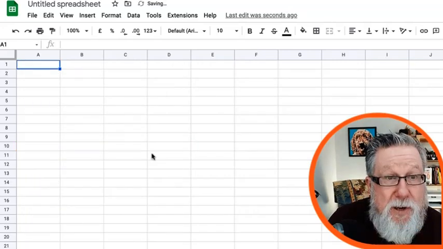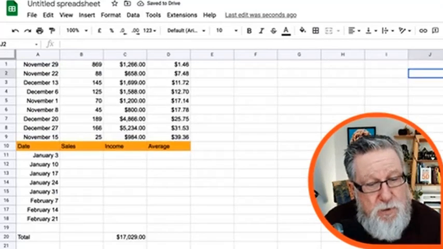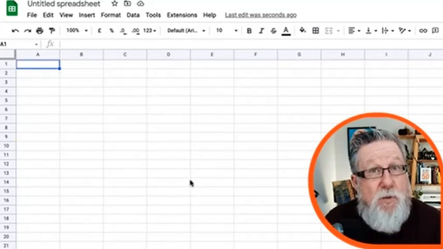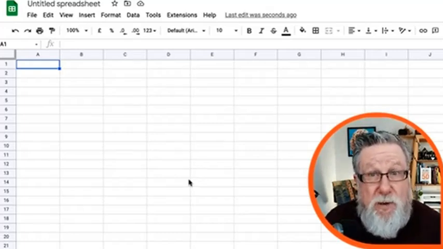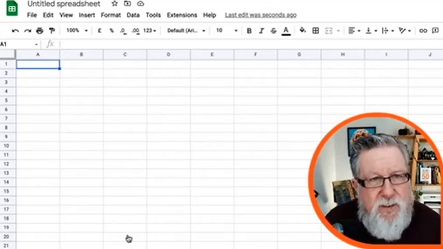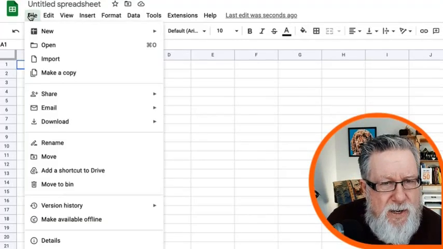One of the cool things within Google Sheets is you can have multiple sheets within the same document, and they can relate back and forth to each other. So you can create increasingly complex documents using this feature. But I'm opening a second sheet here so that I can import into here.